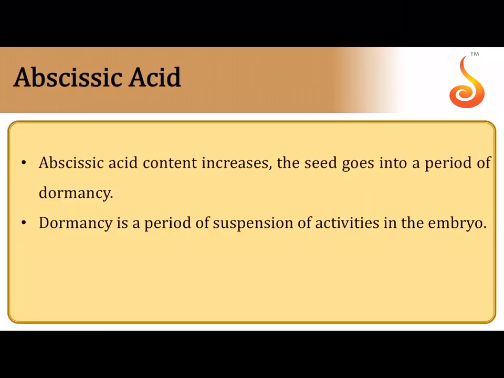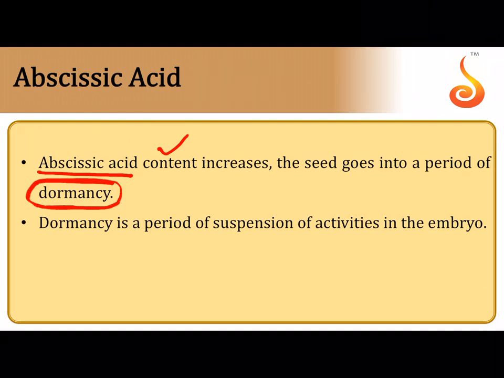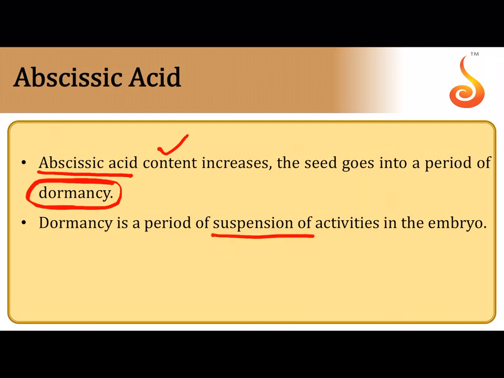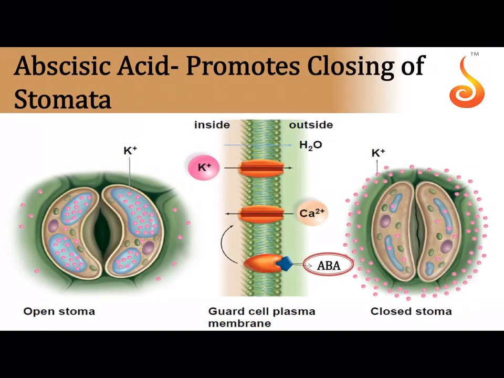Whenever abscisic acid increases in its concentration, the seed will not germinate, it will enter into a period called dormancy, where the embryo inside the seed, its metabolic activity decreases, it enters into a state of inactivity. So when the abscisic acid level is very high in the seed, it will enter into a state of dormancy. It is a suspension of the activities of the embryo that is sitting inside the seed.